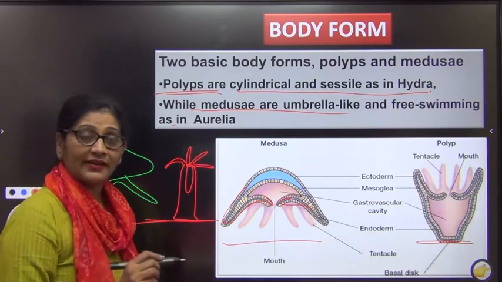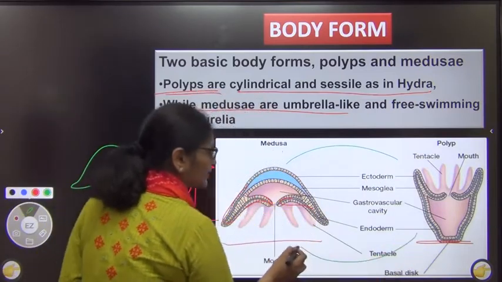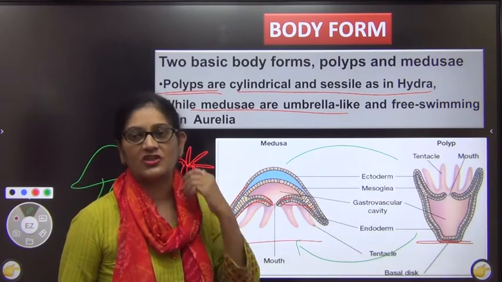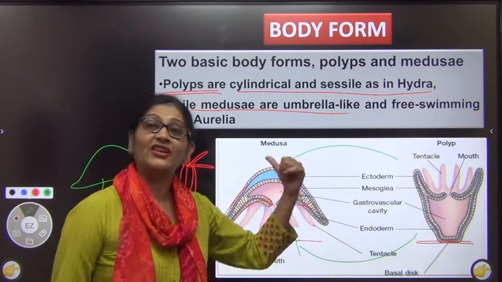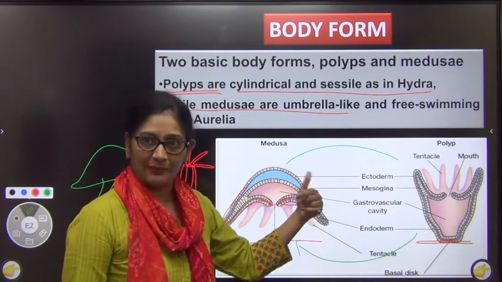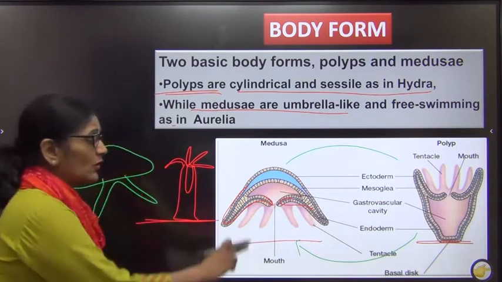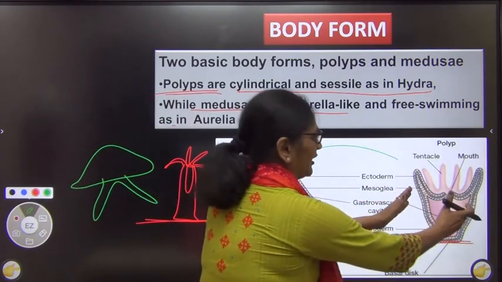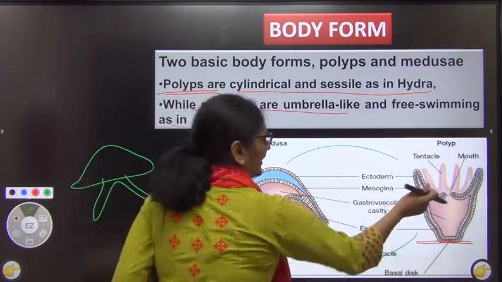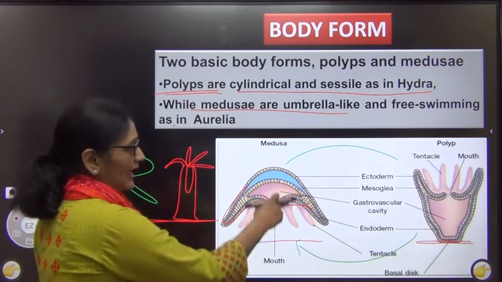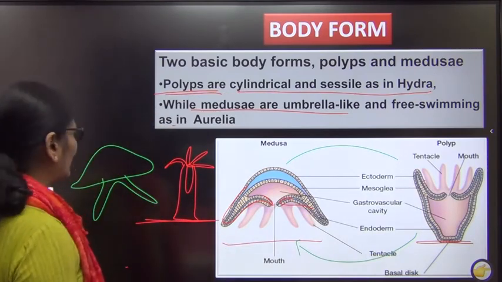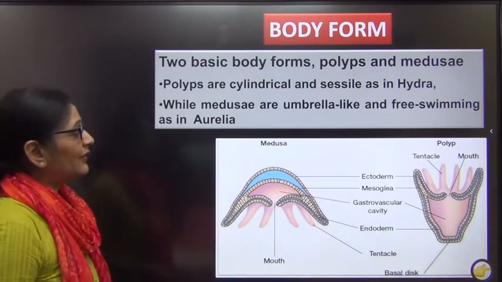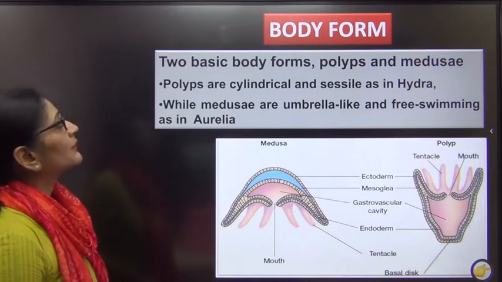But there are some coelenterates which show an alternation between the two forms. That means half their life they are polyp and half they are medusa. This is called alternation of generation or metagenesis. Again unique to coelenterates. But this I will be dealing with in my next slides. If you look at this diagram, it is from your NCERT. This is the polyp and it seems the polyp has been inverted. ये tentacle नीचे की तरफ आ गया and they became swimming and they became the medusoid form. So basically the body exists in two forms: the sessile form is called polyp and the motile form is called medusa.